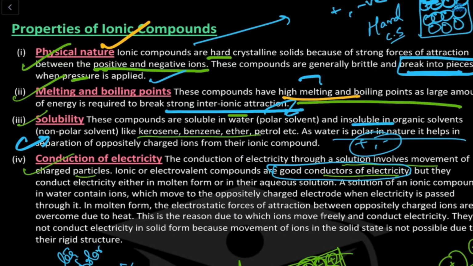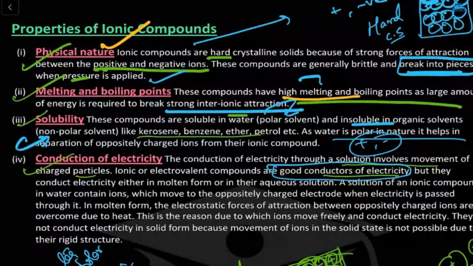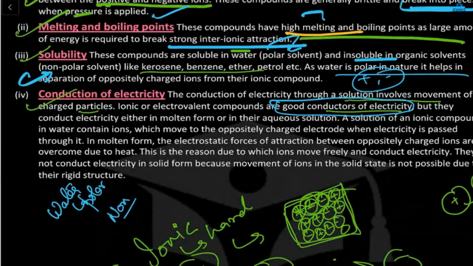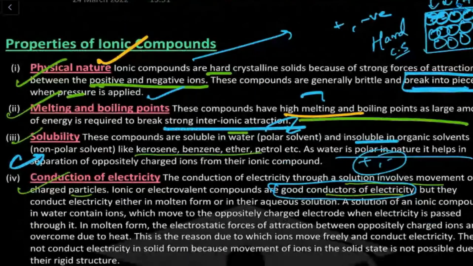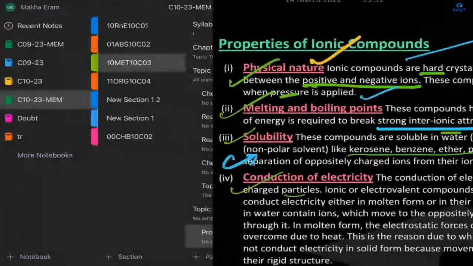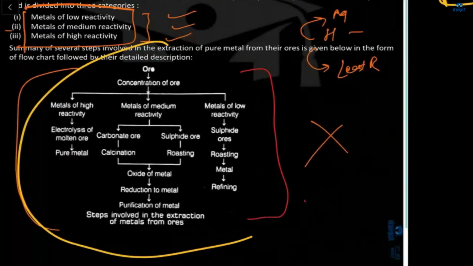Polar means water and non-polar means kerosene, benzene, petrol, like that. Conduction of electricity: same as solid, which is a very good conductor of electricity. These are the physical properties of an ionic compound. Only four physical properties, so you have to go through them. Okay, in the test, every topic will be there.